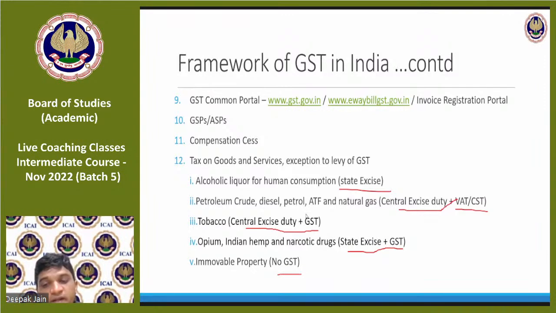Please repeat the full form of CVD and SAD. CVD is countervailing duty. SAD is special additional duty.